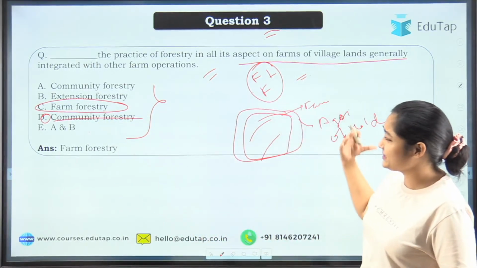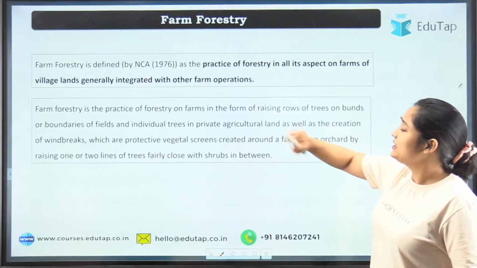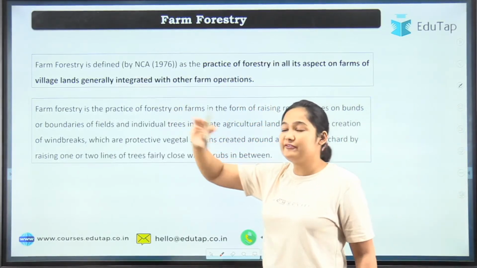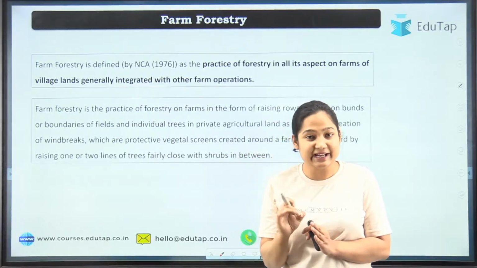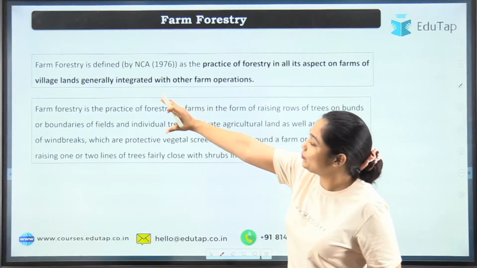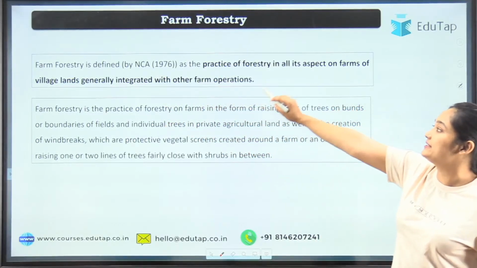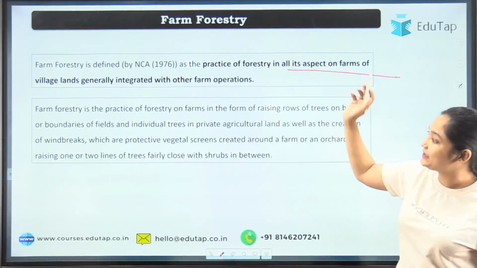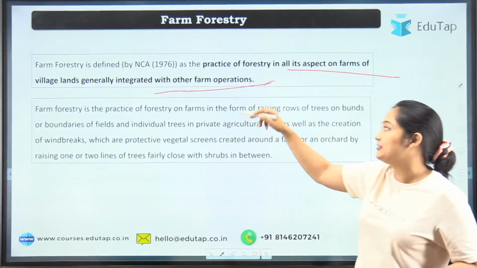Discussing farm forestry and what lies in it, first of all, define it. If we know the definition, we'll be able to easily guess or get the answer. So what is farm forestry as defined by NCA? Practice of forestry in all aspects of farm, village land, generally integrated with other farm operations.